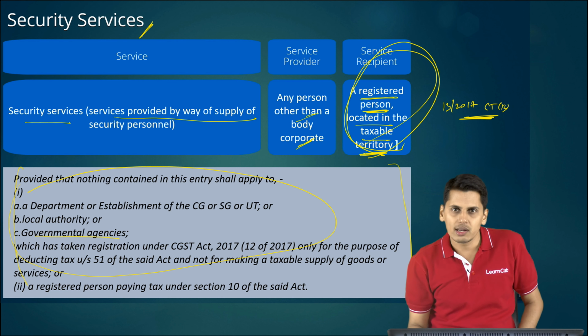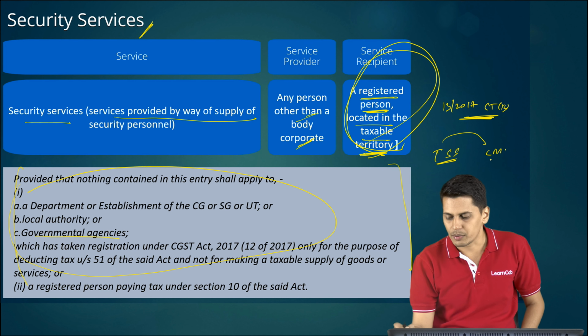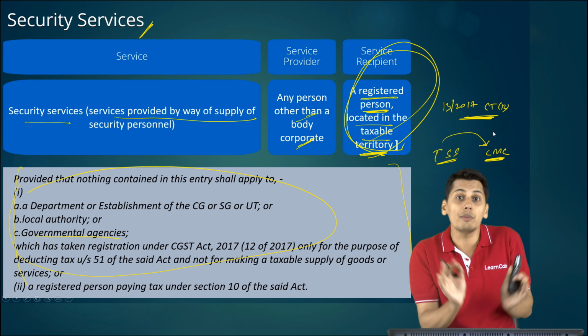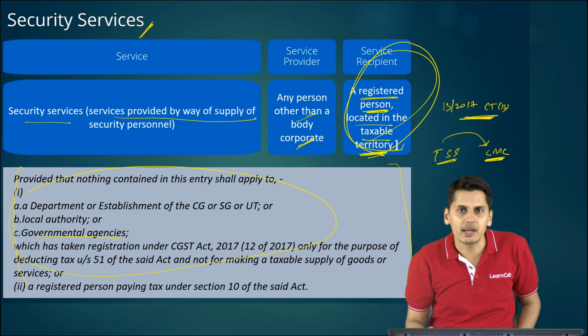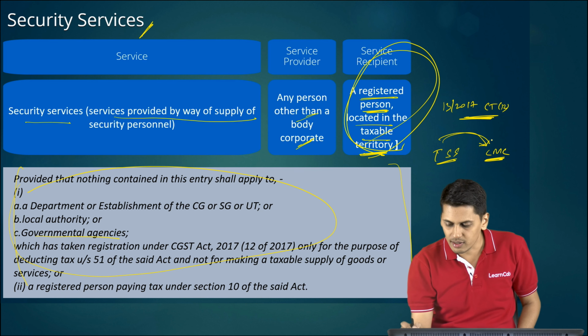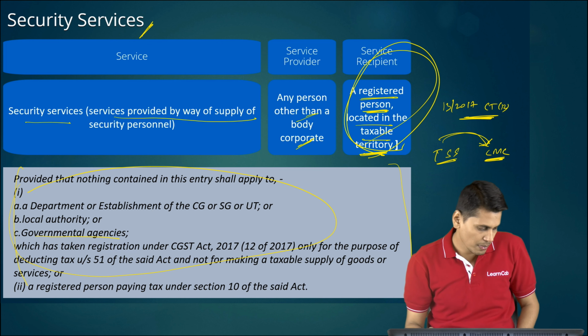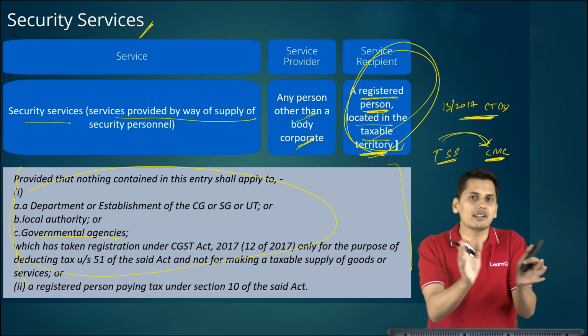The same thing, let's suppose there is a local authority. It is receiving services from security personnel. There is a manpower, there is a security service supplier. Let's suppose Tamil Nadu Security Services supplying services to Coimbatore Municipal Corporation. Now this Coimbatore Municipal Corporation is registered under GST law, but only for the purpose of deduction of TDS, not for the purpose of making any taxable supplies. Is this taxable under reverse charge mechanism? The answer is no. It is not taxable under reverse charge mechanism. It comes under forward charge.